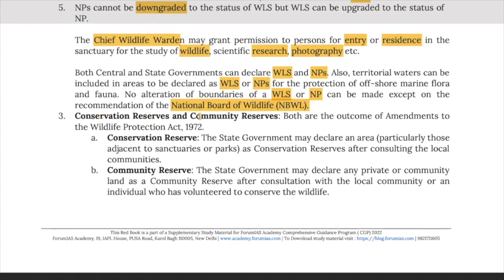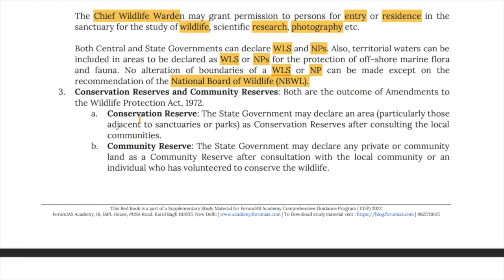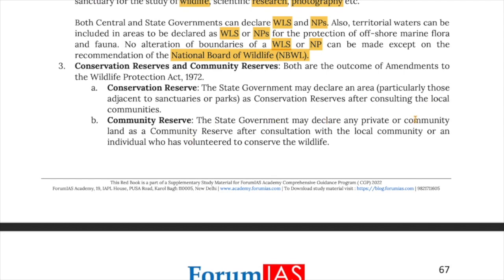Now, let's see conservation reserves and community reserves. They both are outcomes of amendments to the Wildlife Protection Act of 1972. Conservation reserves are those areas, particularly those adjacent to sanctuaries or parks, that are declared as conservation reserves after consulting the local communities. The state government may declare any private or community land as community reserves after consultation with the local community or an individual who has volunteered to conserve the wildlife.